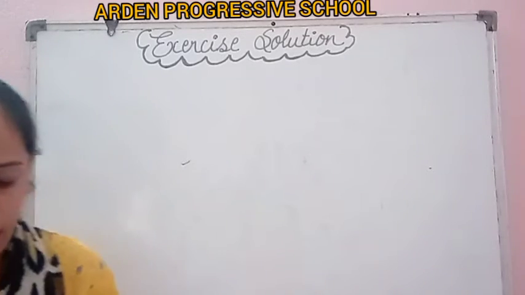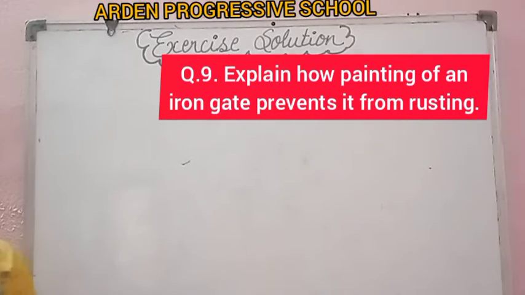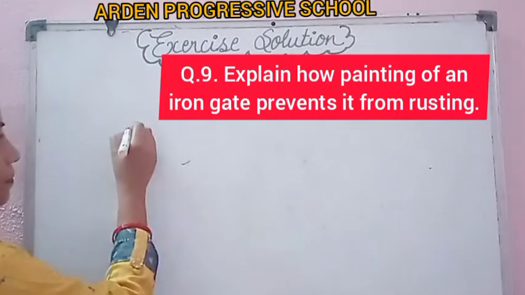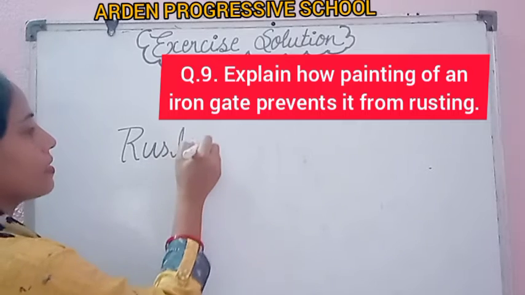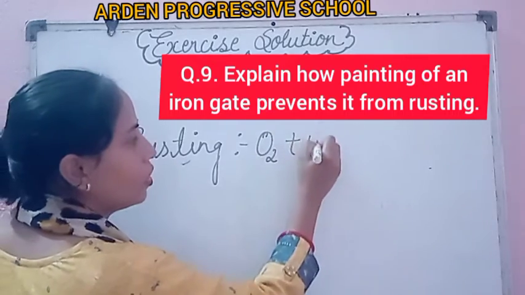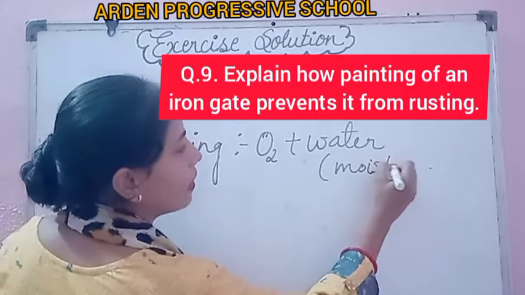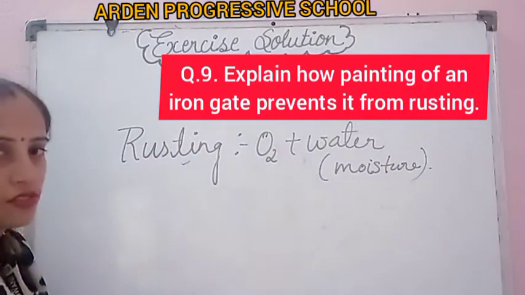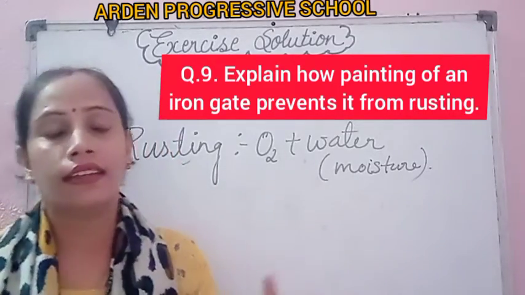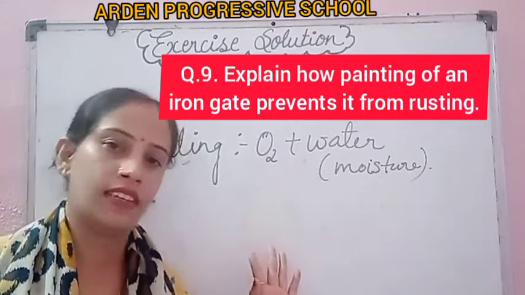Question number 9. Explain how painting of iron gates prevents them from rusting. We have discussed rusting in our video lecture. What are the necessary requirements for rusting? Oxygen and water, or you can say moisture. These two are necessary for rusting. If an iron object is placed in an open area, it gets water and oxygen, so rusting takes place in it.